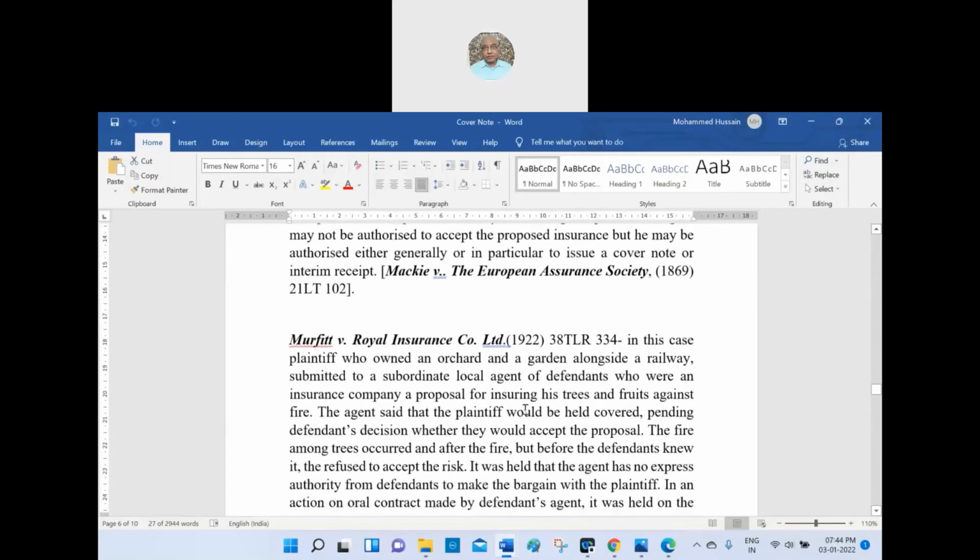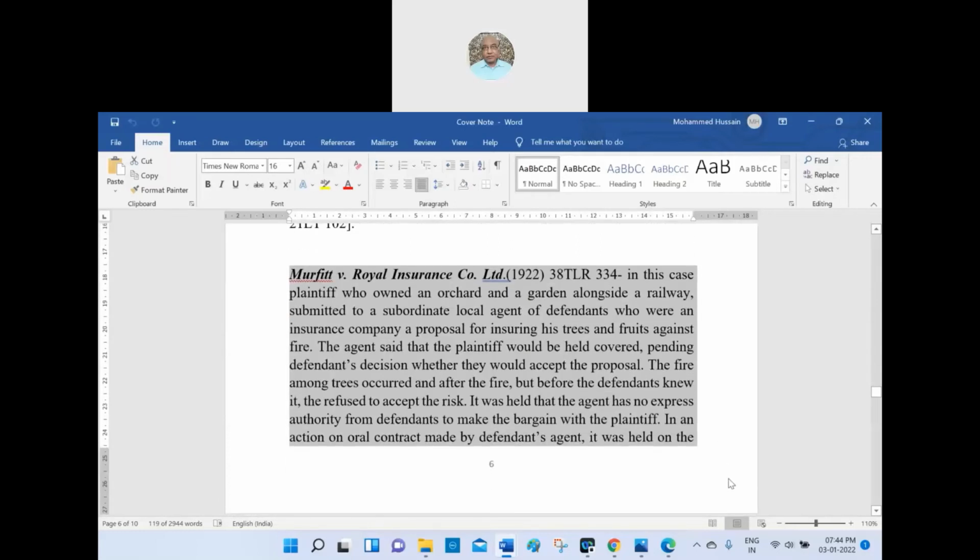Okay, can you read this case law, Murphy? Anyone? Murphy versus Royal Insurance Company Limited, 1922, 38 TLR 334. In this case, the plaintiff, who owned an orchard and a garden alongside a railway, submitted to a subordinate local agent of the defendants, who were an insurance company, a proposal for insuring his trees and fruits against fire.